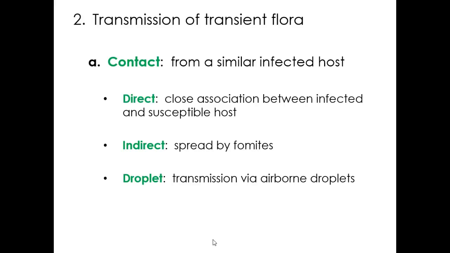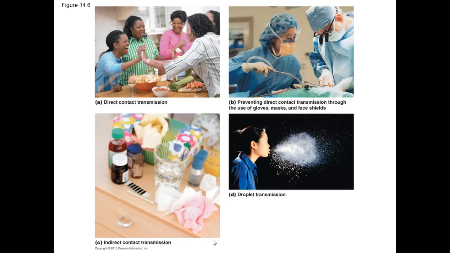Transmittance of these comes in from different places. Direct, indirect, or droplets. Direct would be where you're touching somebody and you pick it up that way. Indirect would be from fomites touching you or something from the outside touching you. And then droplets make sense. When you sneeze, you have a lot of these viral particles fly, and they are designed to infect a new human person.